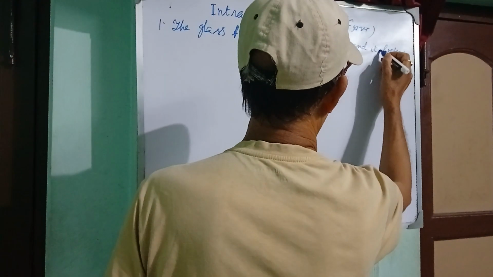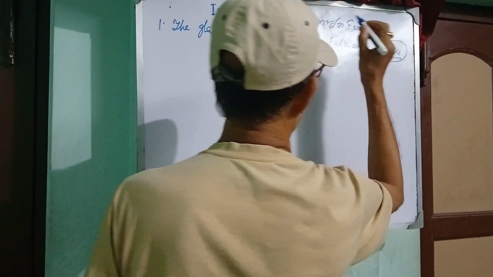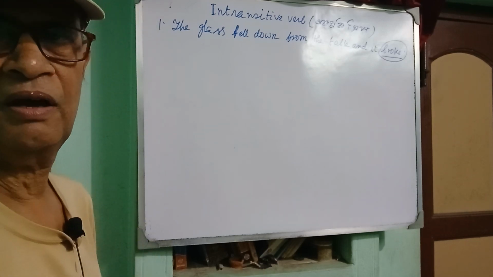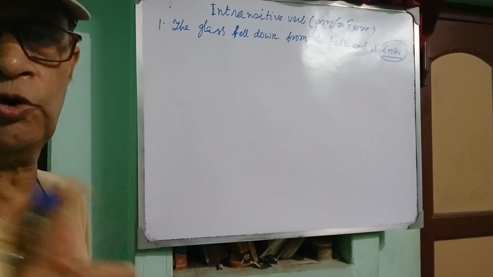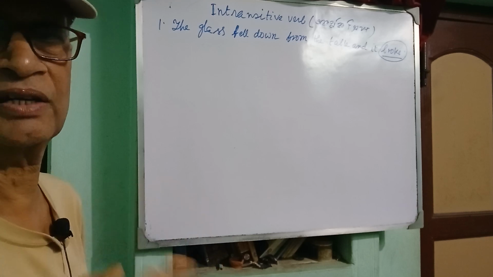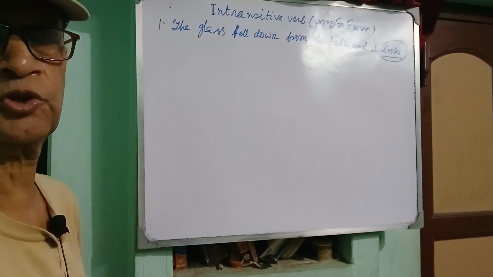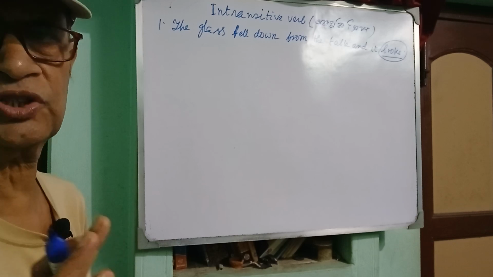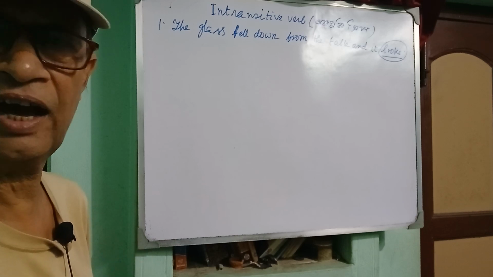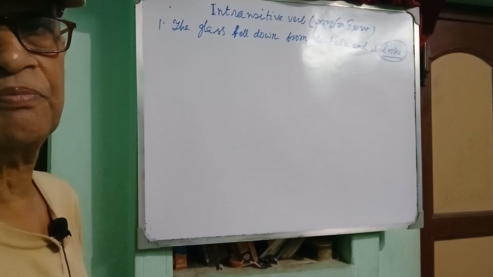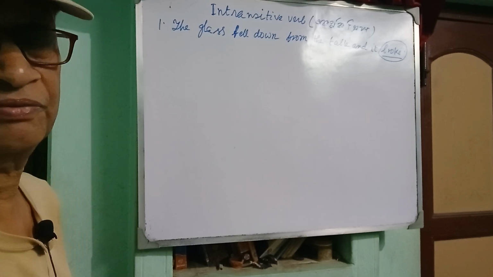So here broke is the finite verb or the principal verb, and ask broke by what or whom, and there is no answer. ব্রোককে যদি কি বা কাকে দিয়ে প্রশ্ন করা যায় তার কোনো সাড়া বা উত্তর পাওয়া যায় না. Naturally, it is an example of intransitive verb.